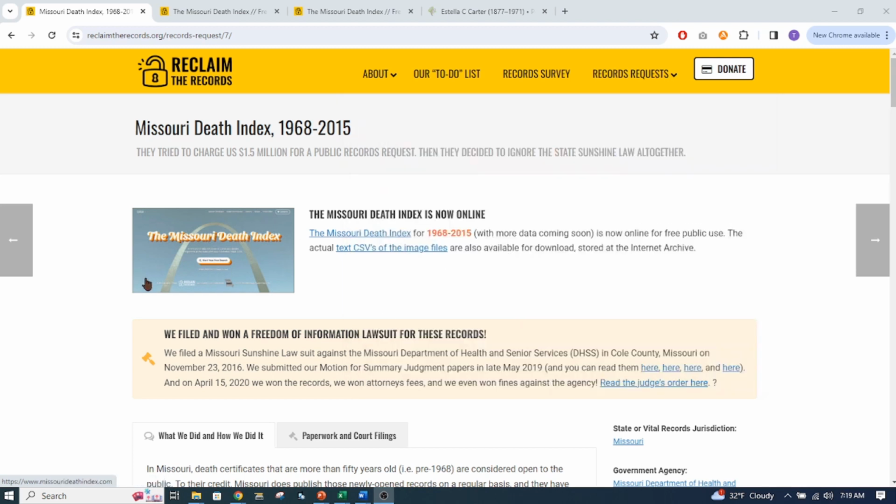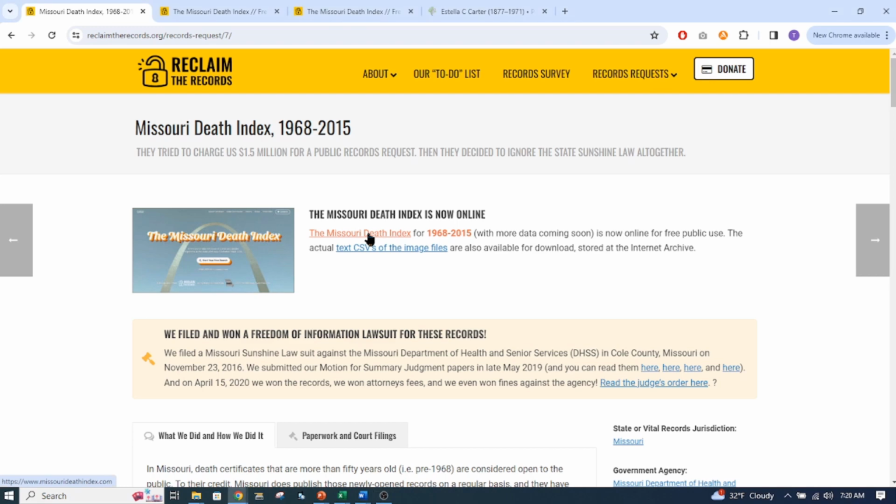And I have Missouri, so I wanted to show you how we can get some of these death records through this, but it's basically the same as what I showed you before. It's just another avenue of getting there, but I would continue to watch Reclaim the Records because they're continually coming up with more records in different states.